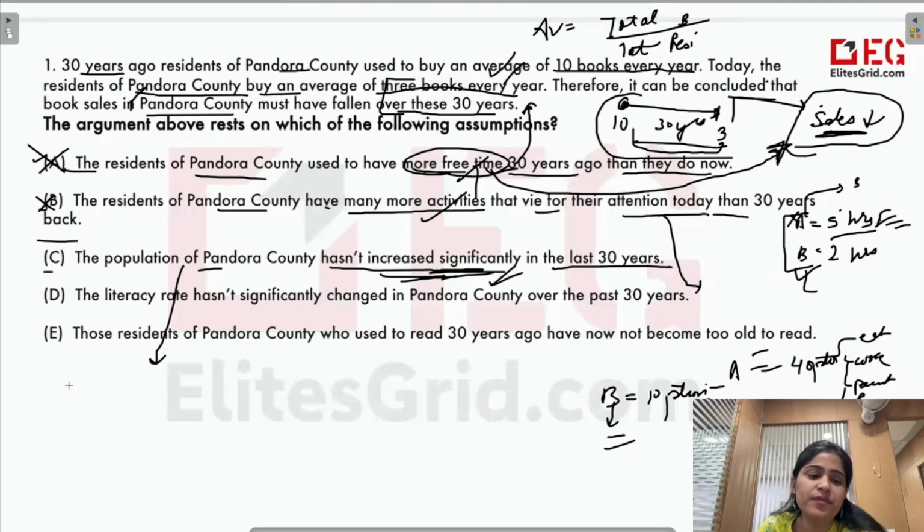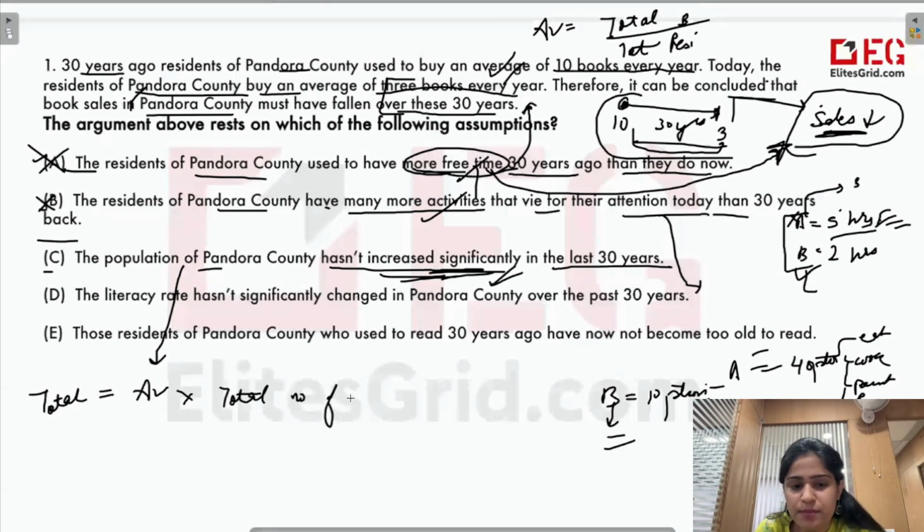For example, our conclusion is about total sales. Total sales means average multiplied by total number of residents, total number of people. Now earlier, the average was 10, and let us suppose the total number of people were 3. So the total number of books that were sold were 30.